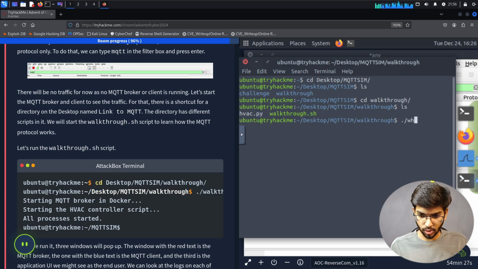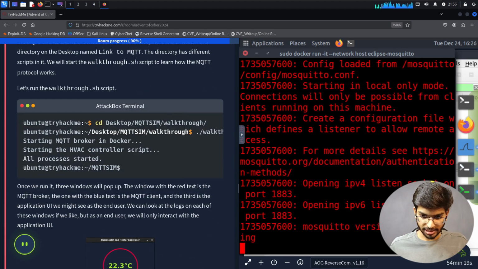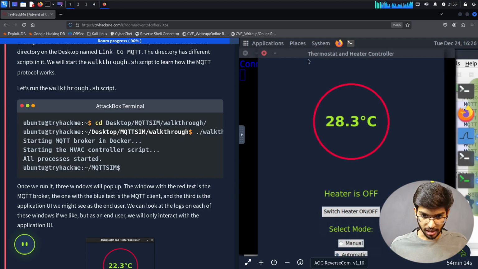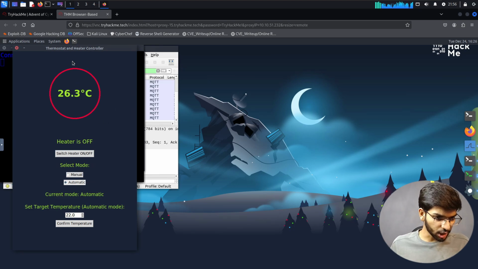walkthrough.sh and then press enter. That has opened some windows with red color text, and now blue color text has shown up. We see some heat sensor, temperature sensor. Let's open that in a full window and look at it. It looks like a thermostat and heater controller.